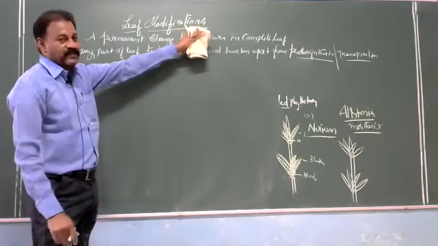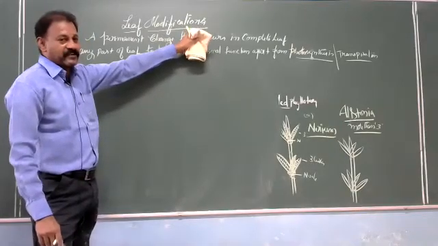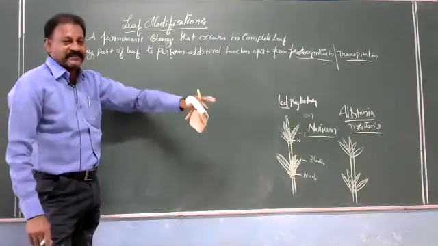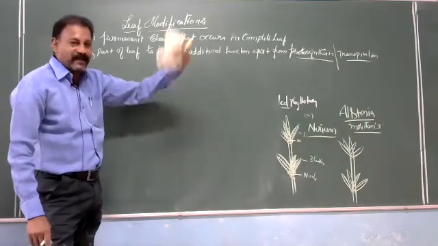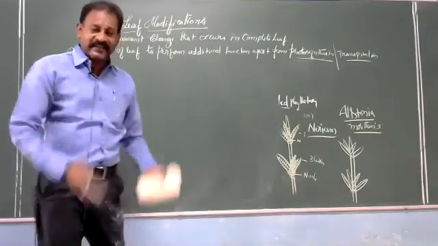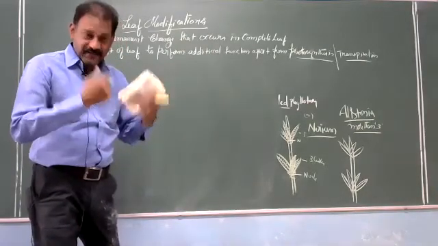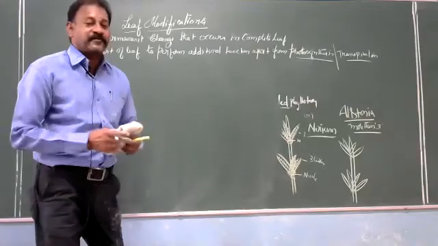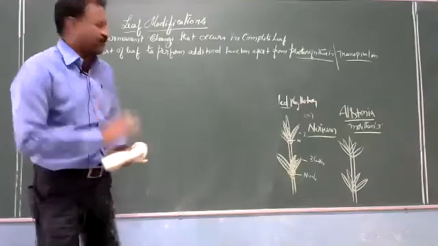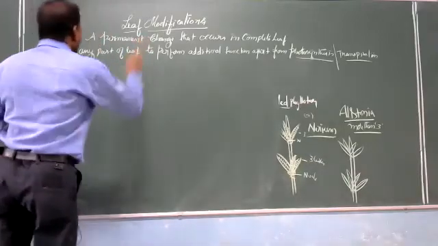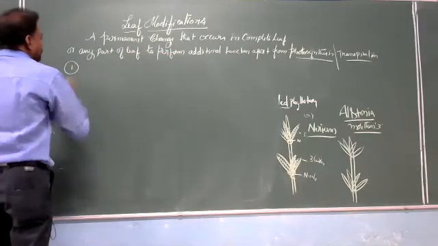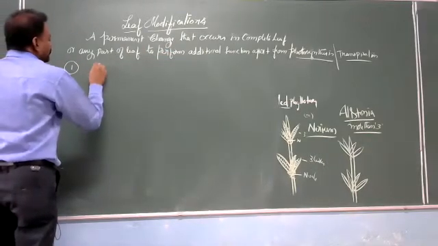I have explained in the topic of root modification, stem modification. A permanent change that occurs to perform an additional function. What occurs? A change in the structure, a change in the shape, a change in the function, a change in the form is called modification. Here, apart from photosynthesis, first function, leaf modification.